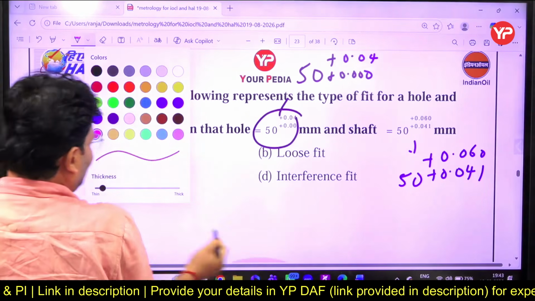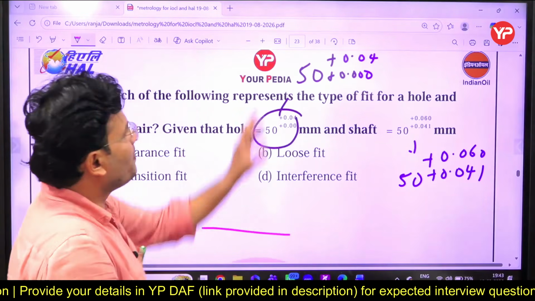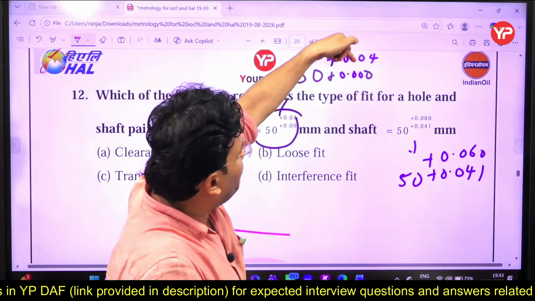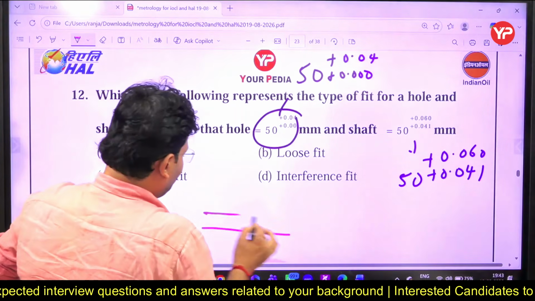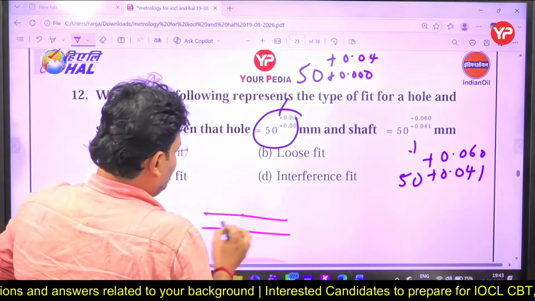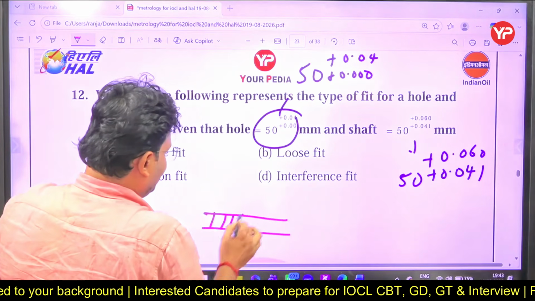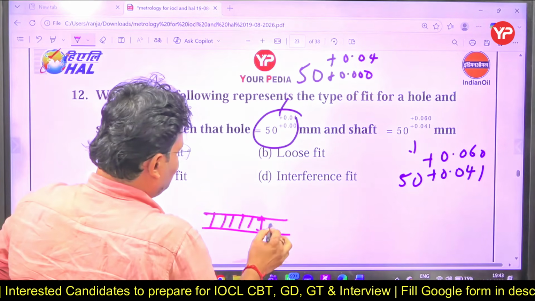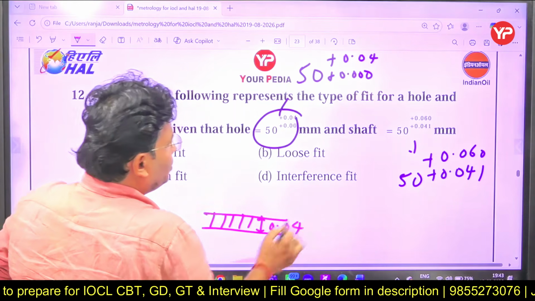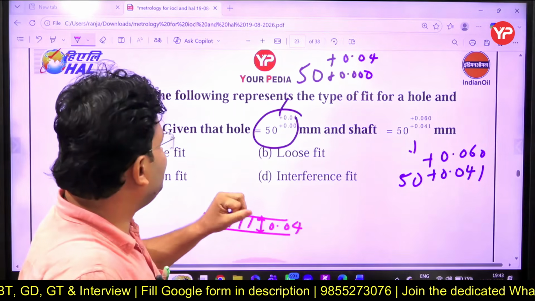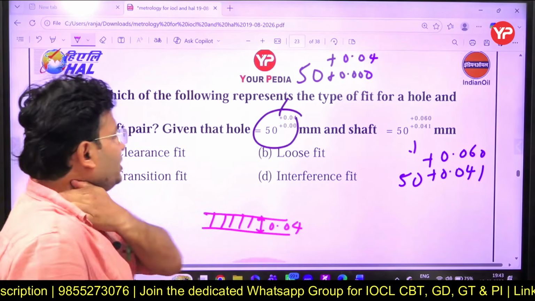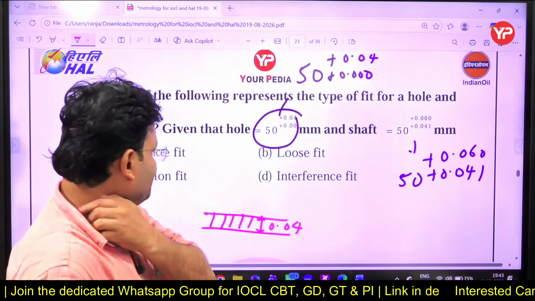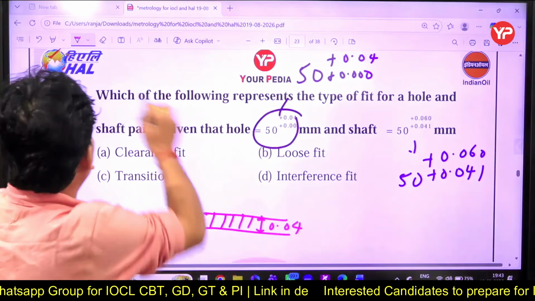What will you do in the exam? This is 50. Take this as 50. This is 0.04, this is 0. So this is 0.04, and this is the tolerance. This is basically your hole. Now if you talk about the shaft, this is simple.